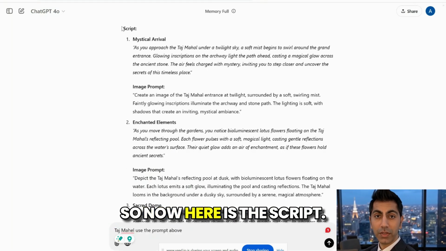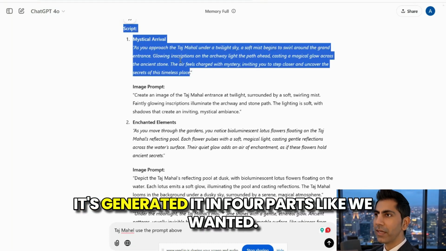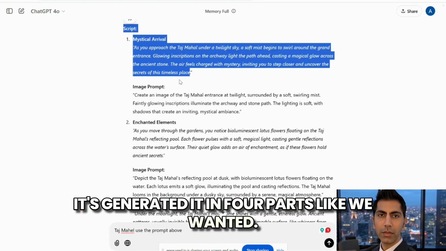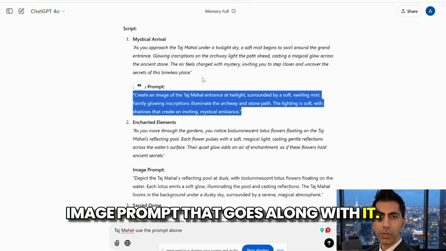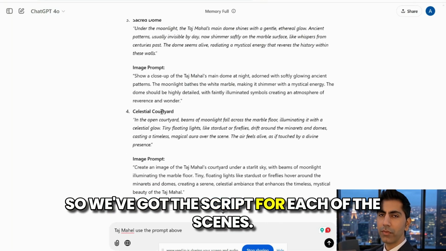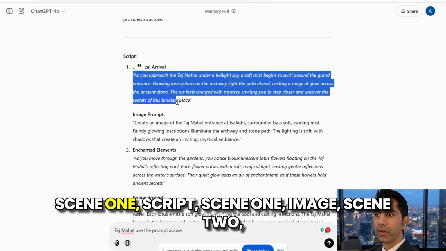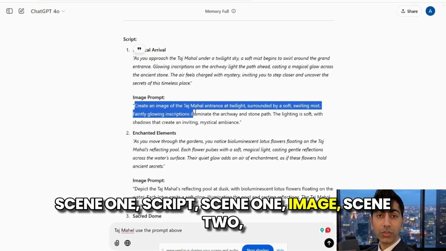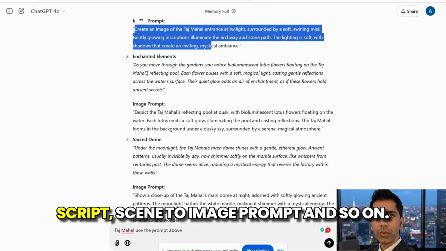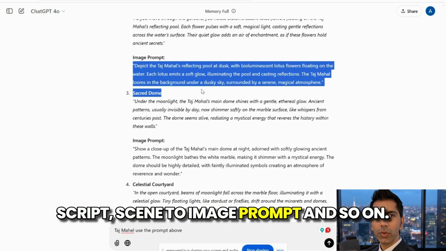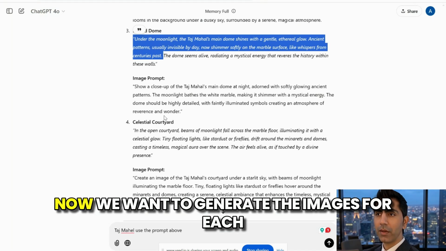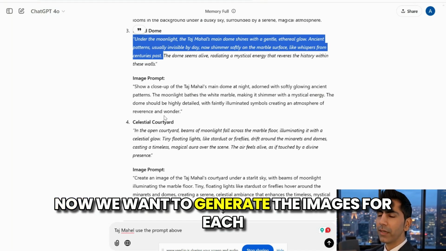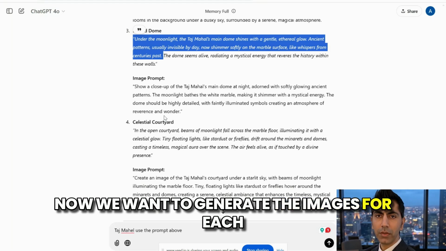So now here is the script. It's generated it in 4 parts like we wanted. Here's the script, and here's the actual image prompt that goes along with it. So we've got the script for each of the scenes. Scene 1 script, scene 1 image, scene 2 script, scene 2 image prompt, and so on. So we've got everything we need. Now we want to generate the images for each of these scenes.